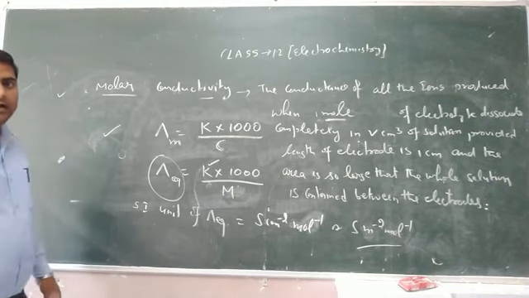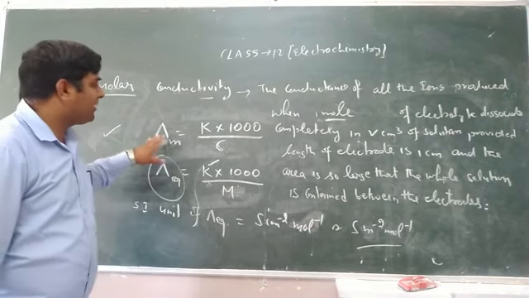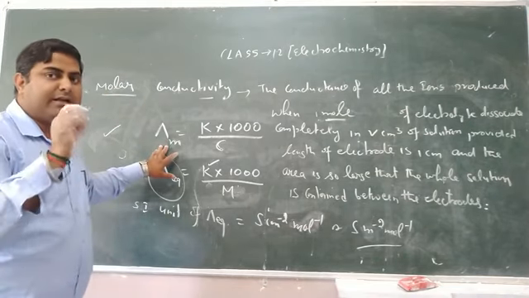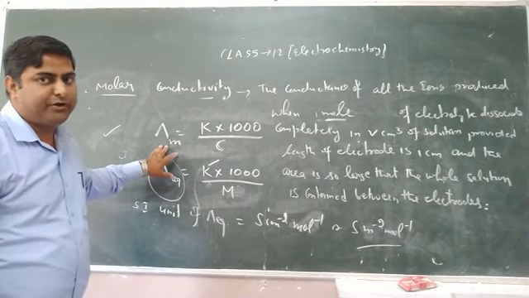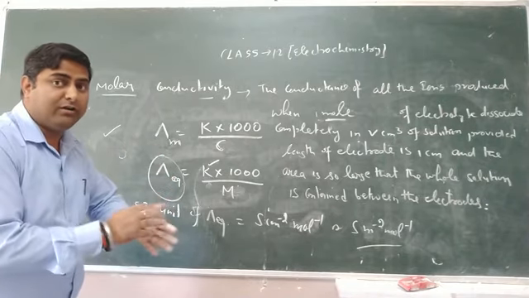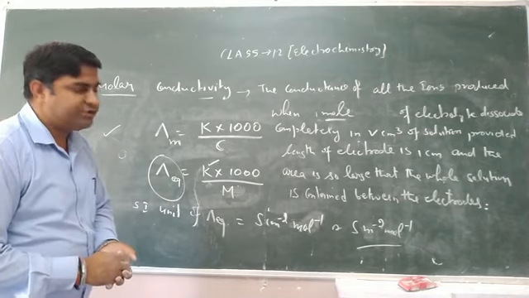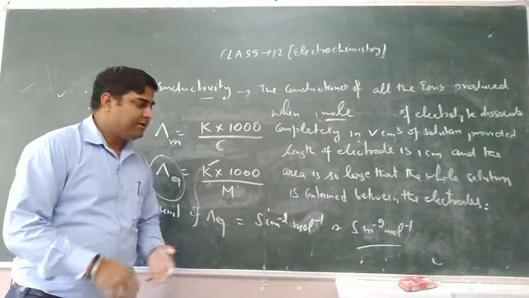Keep in mind, lambda m is called molar conductivity, the conductance of all the ions produced when 1 mole of the electrolyte dissociates completely into ions.